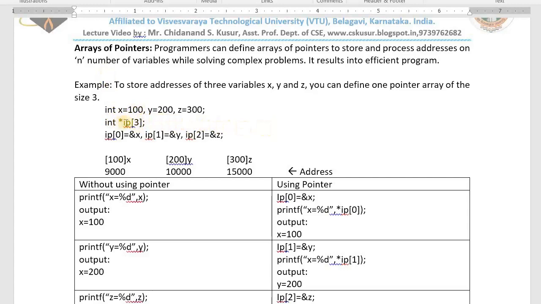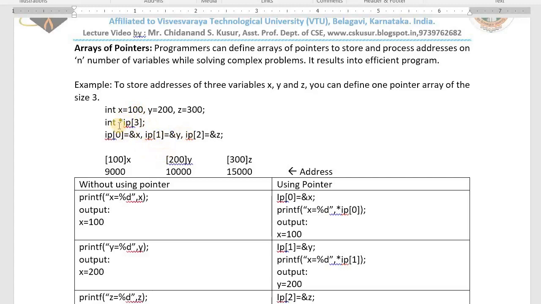This is an array of pointers. IP of 0 is the first pointer, IP of 1 is the second pointer, IP of 2 is the third pointer, like that. I have 3 variables, x, y, z. See here, x is having 100, y is having 200, z is having 300. Let us assume the addresses are 9000, 10,000 and 15,000. In the first element of the pointer array, I store the address of x. Means 9000 will be stored here, 10,000 will be stored in IP1, 15,000 will be stored in IP2. Pointers we use to store the addresses. This is what we call an array of pointers.